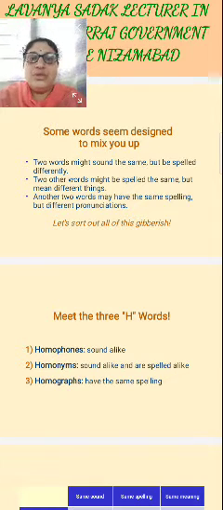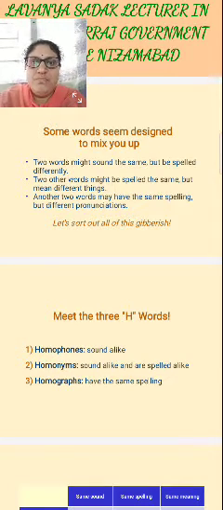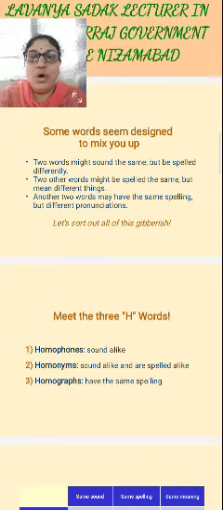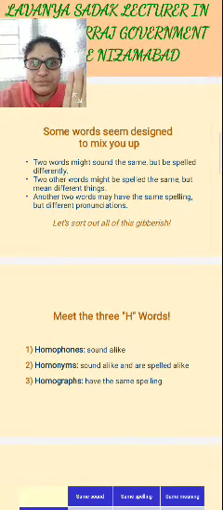Yes, yeah. So some words seem designed to mix you up. Two words might sound the same but be spelled differently. That comes under the homophones. Homophone, sound is same, spelling is different. Yes? Two other words might be spelled the same but mean different things. Homonyms. What is a homonym?